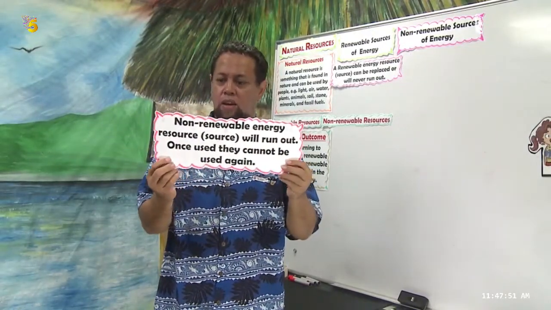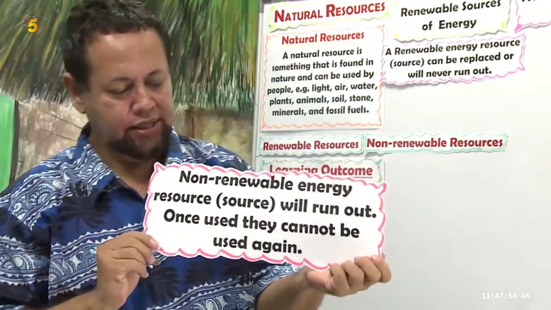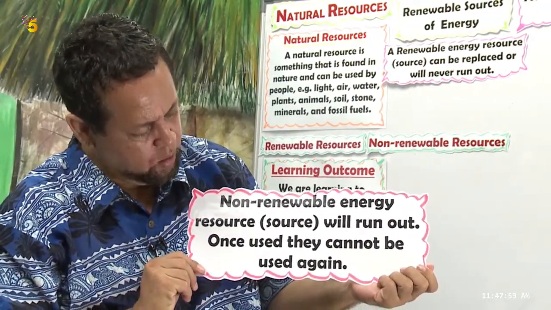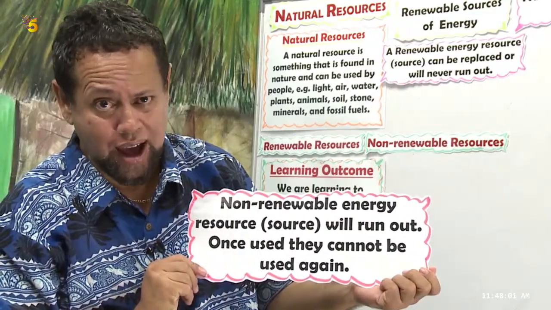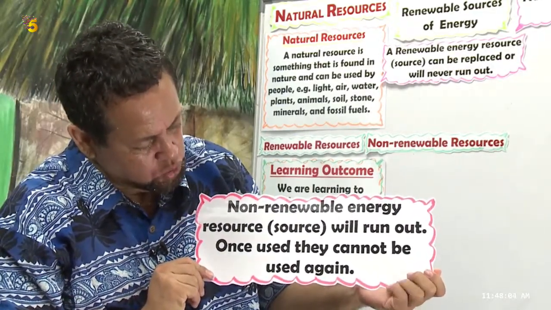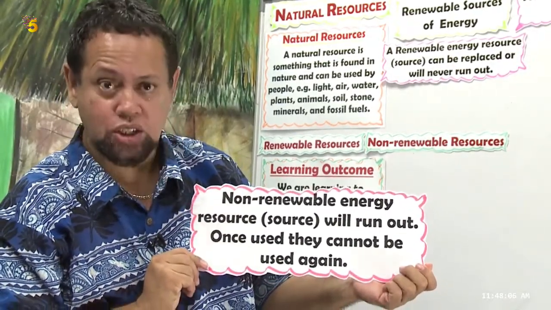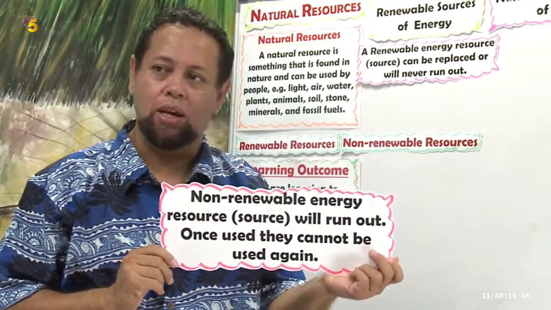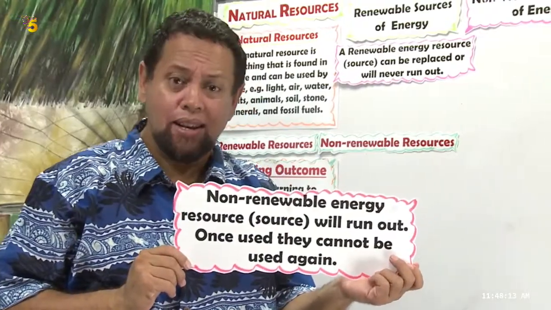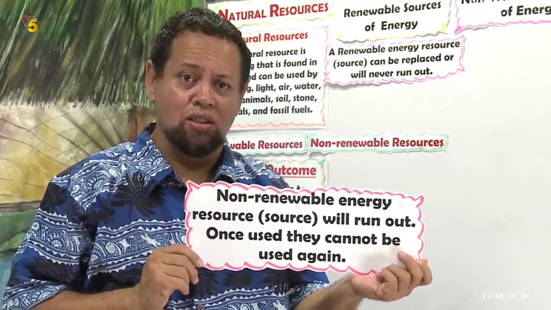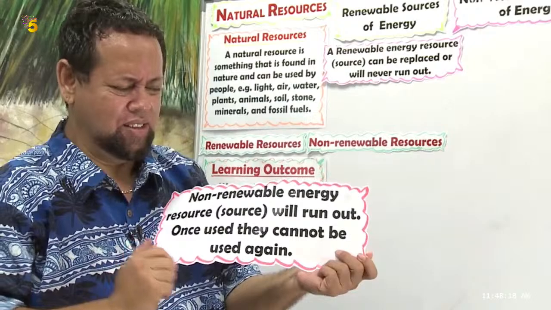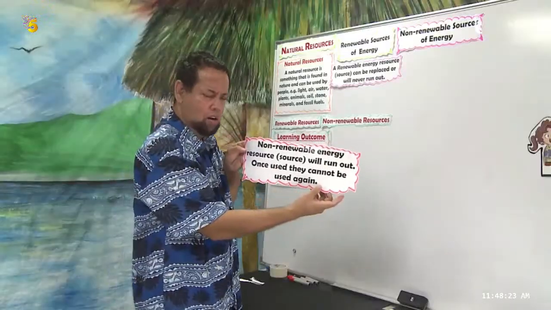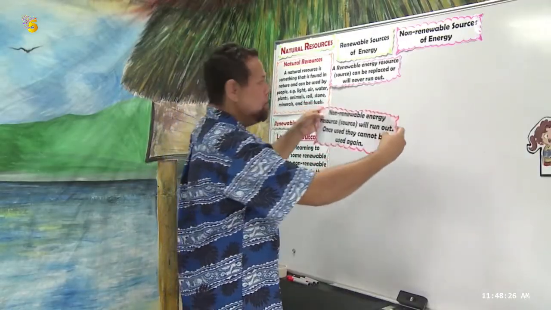It says here, a non-renewable energy resource or source will run out once used. They can never be used again or even replaced. But if it can be replaced, it will take thousands and millions of years. Look at the time for these guys to get back on their feet. I'll put this up here. That's the definition of these two.